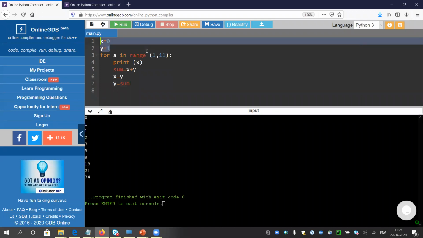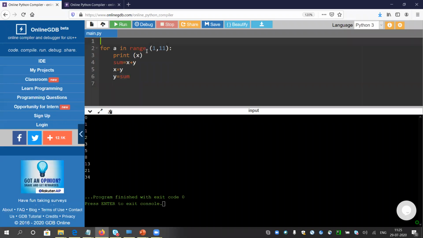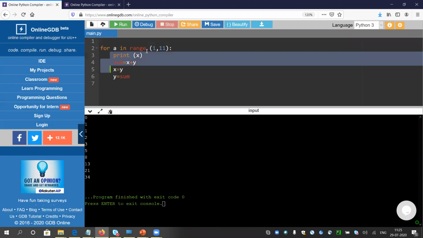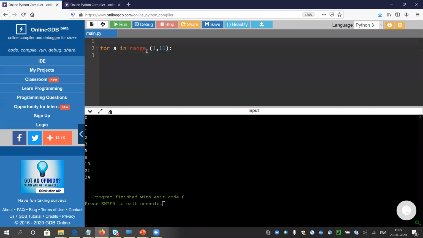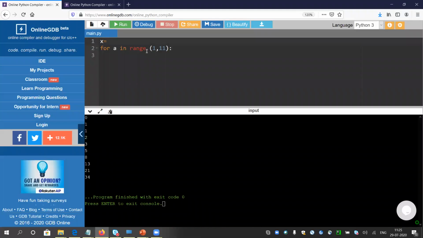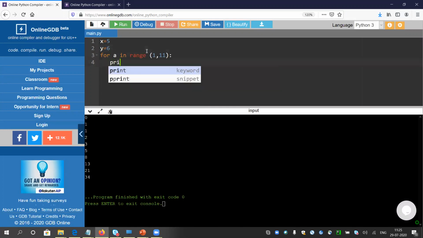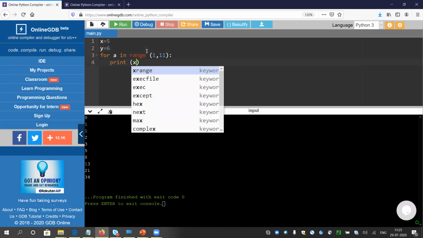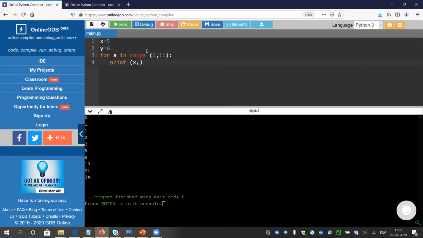Again, I will take two different values. Let me delete this. I will take x as 5 and y as 6, so x starts from 5 and y starts from 6. Every time I will print the value of x, a plus in between x and y.